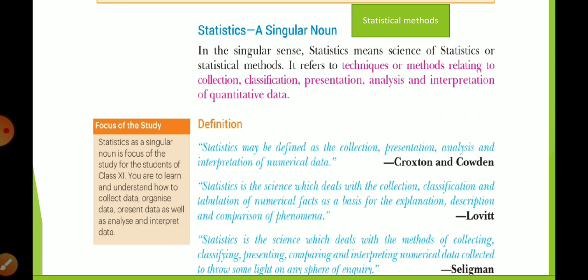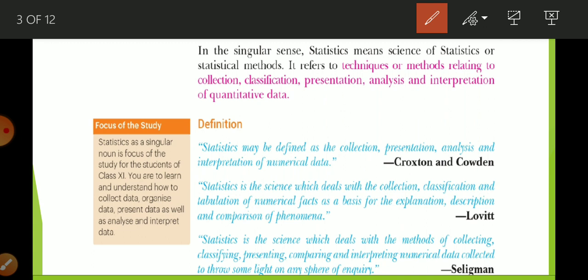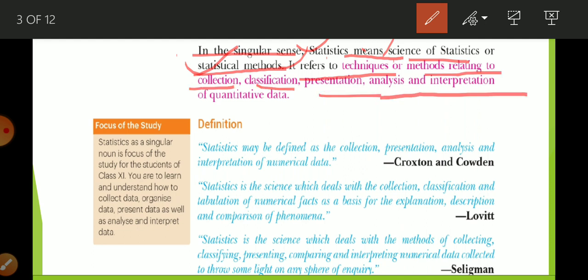Let me understand what is written in your book. In singular sense, statistic means science of statistics or statistical method. If you write this much, statistic means statistical method, it is complete and it is given in detail. It refers to technique or method related to collection, classification, presentation, analysis and interpretation of quantitative data. Now the definition: you can learn Croxton and Cowden's definition. Statistic may be defined as the collection, presentation, analysis and interpretation of numerical data.